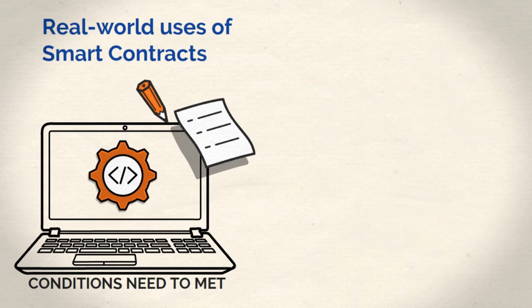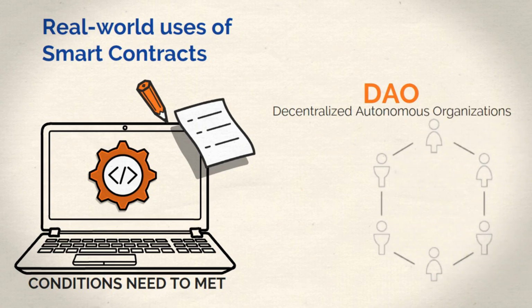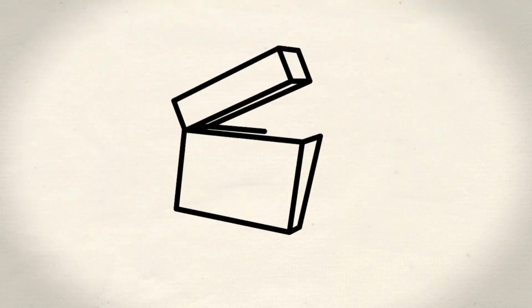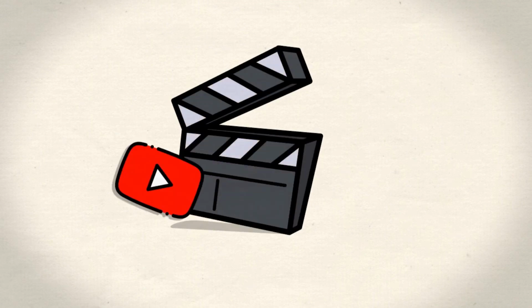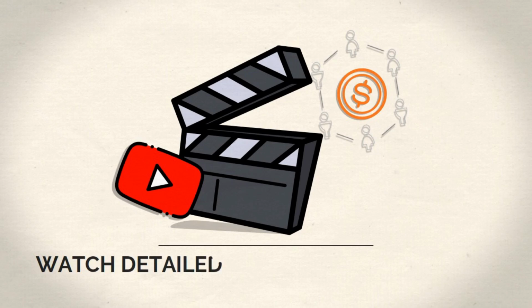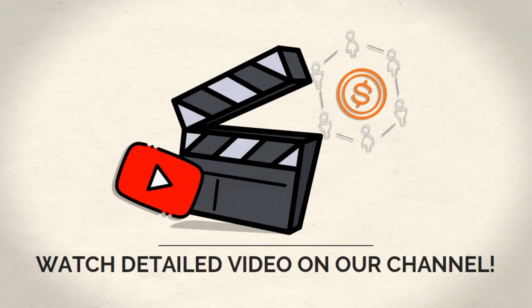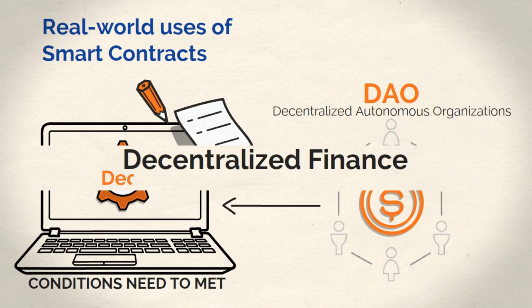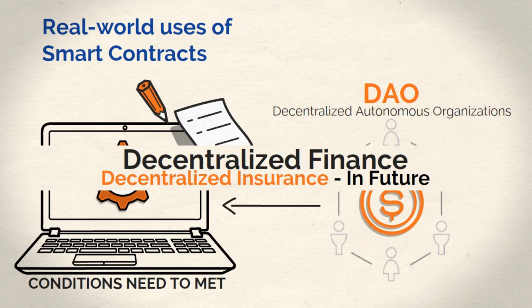Another area where smart contracts are being used is DAOs. Also known as decentralized autonomous organizations, DAOs are a form of organizational structure that operates purely on smart contracts. If you want to learn more about DAOs and how they use smart contracts to offer fully autonomous organizations, you can check out my detailed video on DAOs on this channel. With that said, smart contracts may also find additional applications in decentralized finance, including decentralized insurance in the future.